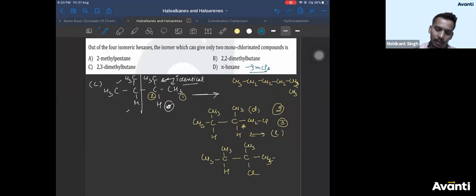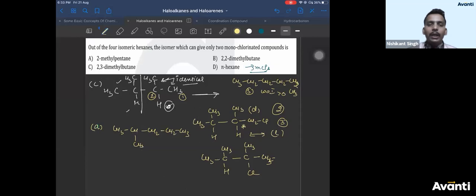With optical isomers it is greater than 3, and without optical isomers it is 3. Okay? Now let's check option A, 2-methyl pentane. CH3. This is 2-methyl pentane. Right? Now you can check how many products are possible for this.